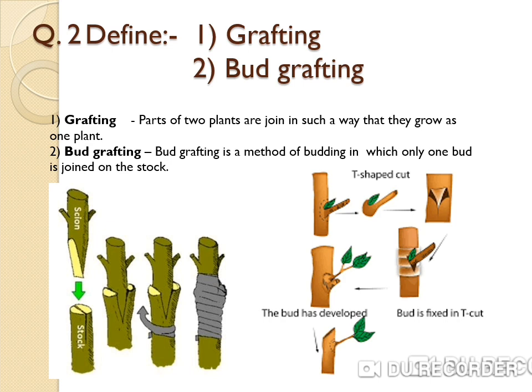Examples: rose, apple, peach. Within 3 to 5 weeks, the bud graft develops an organic union with the stock and begins to develop. As soon as the grafted bud sprouts, the stock is cut above the graft. The leaves and buds of the stock are also removed below the graft.